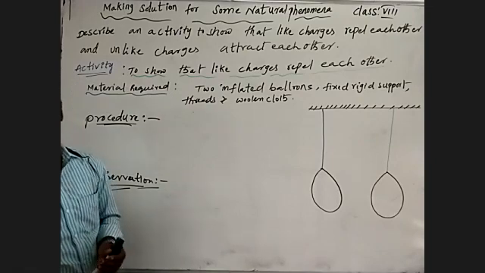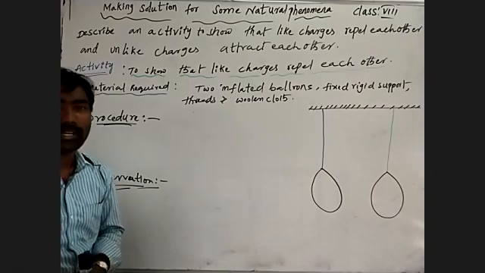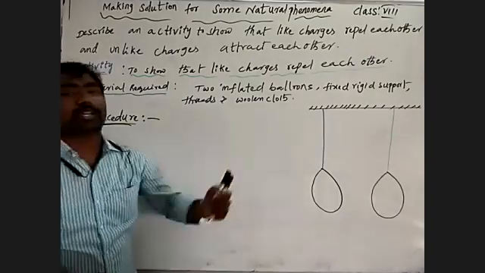They got like charges while rubbing with the woolen cloth.